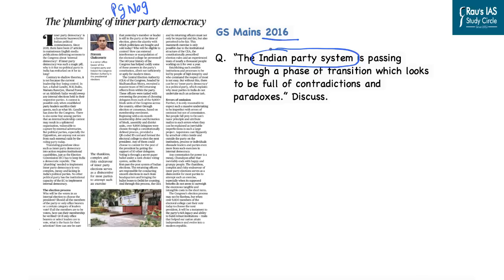So this question clearly tells us that a question can be asked related to the issues that are happening in the Indian political system related to the political parties which is in news. And that is why in the current context when the inner party democracy is in news, it becomes an important topic for us from the mains examination perspective.